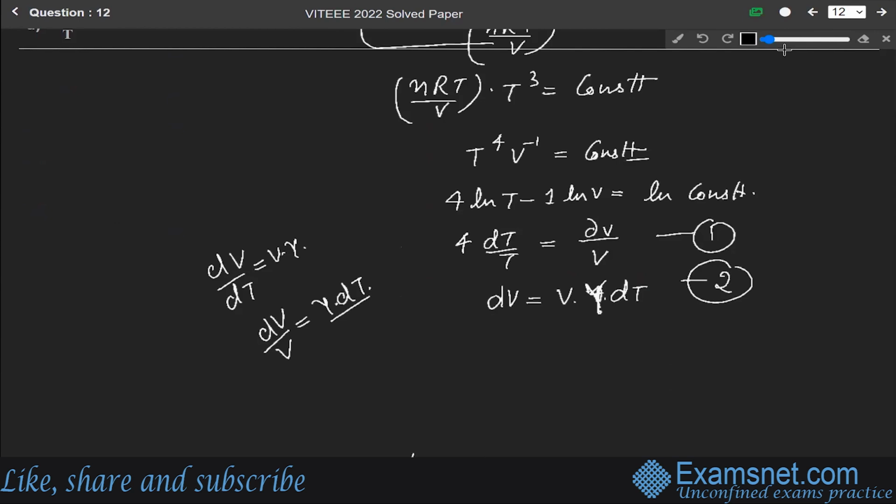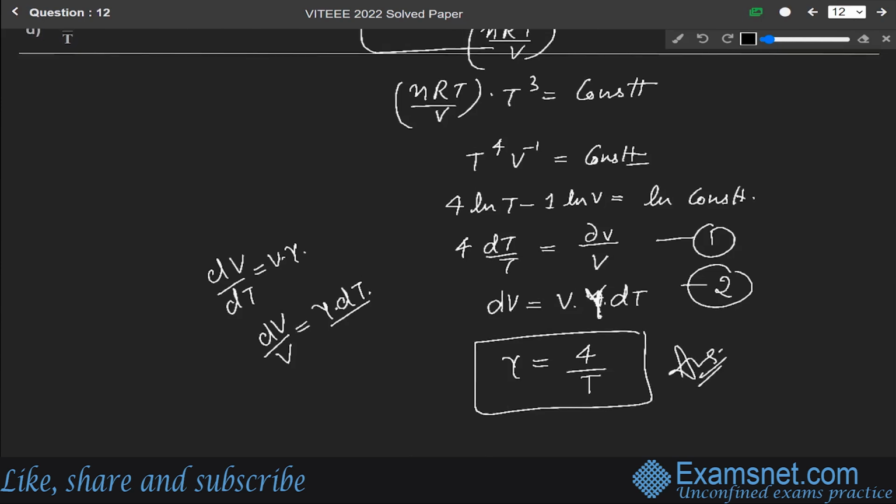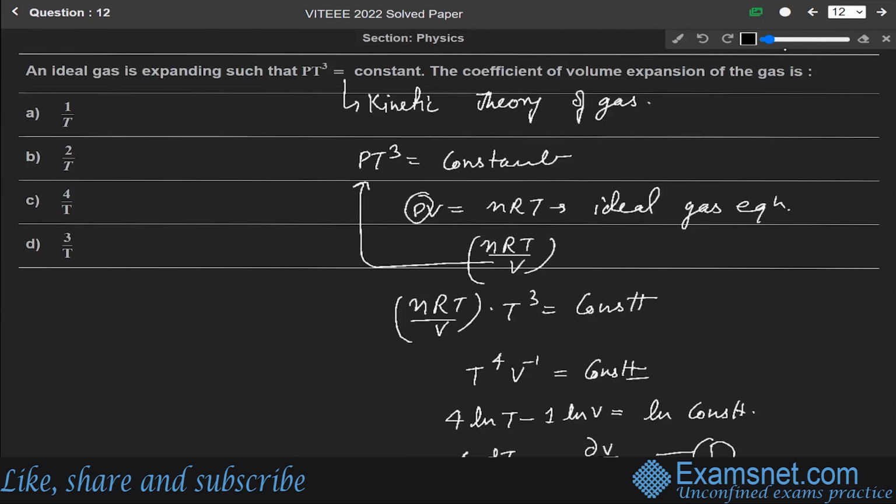So from equation first and second, we find that gamma is equals to what? Del V over V equals gamma. Yeah, gamma will be equals to 4 over T. So this is the correct answer. Gamma equals 4 by T. So among these 4 options, C, that is 4 by T, is the correct answer.